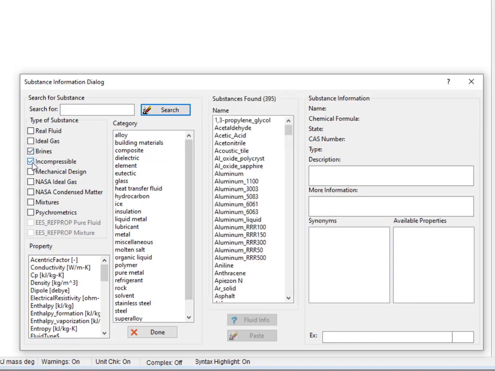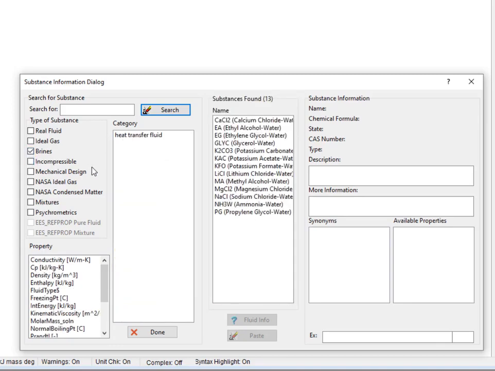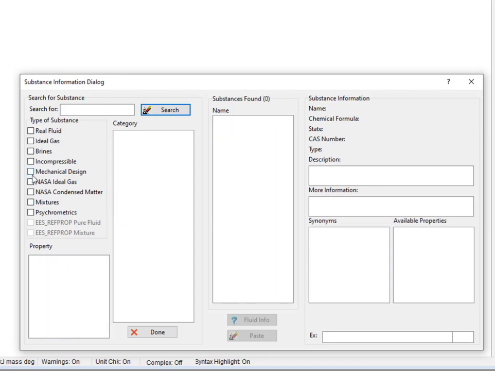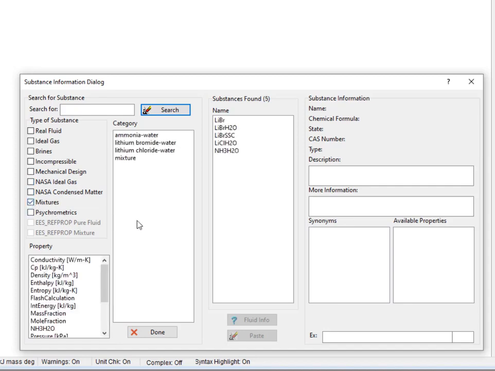Brines are incompressible models of mixtures like ethylene glycol and water. Mechanical design are incompressible models of solids that include more detailed properties that are related to material strength and are therefore useful for calculations involving strength of materials and mechanical design considerations. Mixtures here include substances like ammonia water and lithium bromide water.